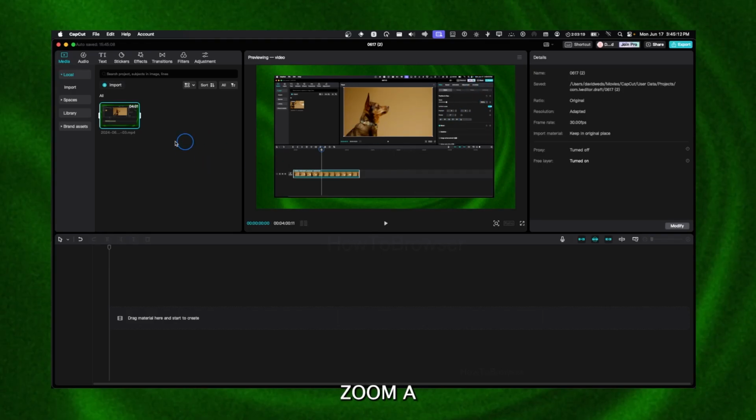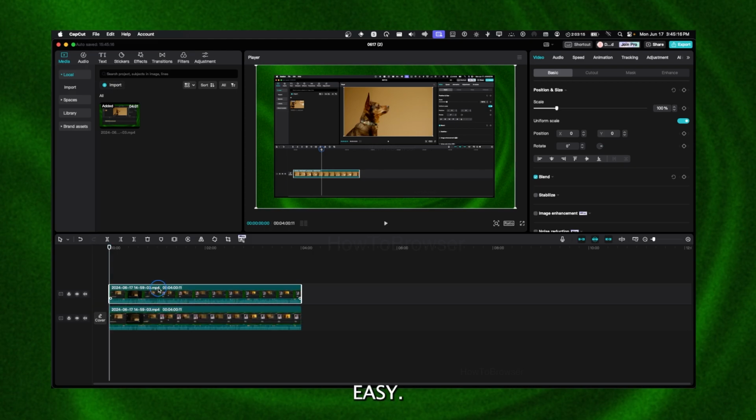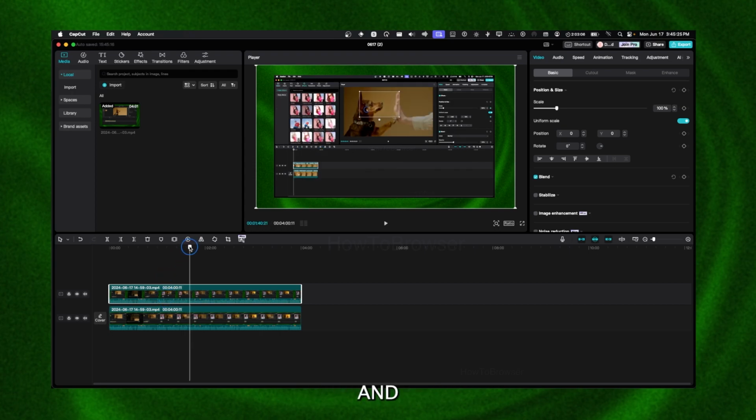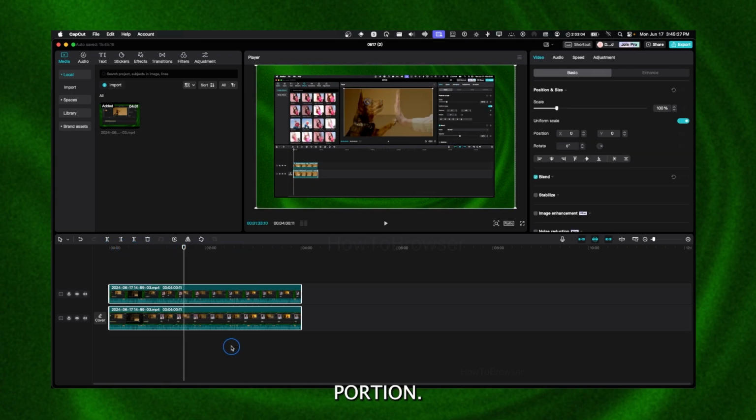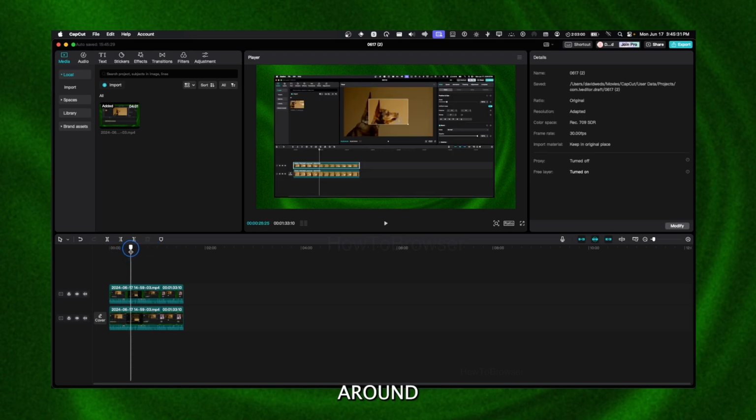Okay, so how to zoom and magnify part of the video. It's very easy. Hold Alt or Option, and then you can create a duplicate very fast. If you hold and just drag, you can create a duplicate. And about this portion, I'll just crop the video, and around this part, I would like to magnify